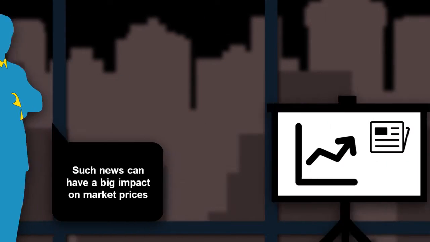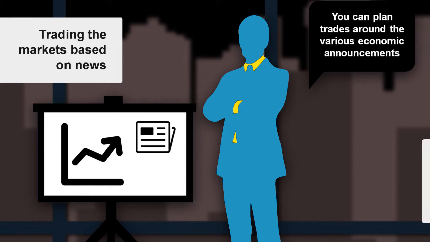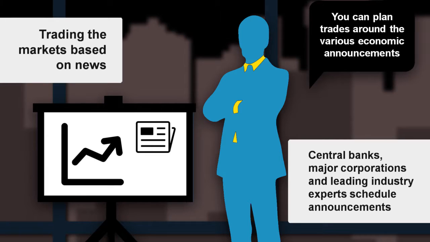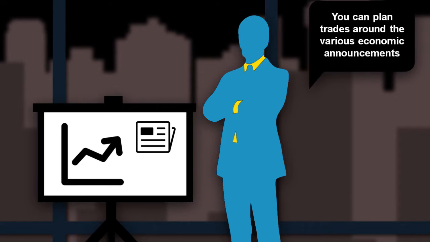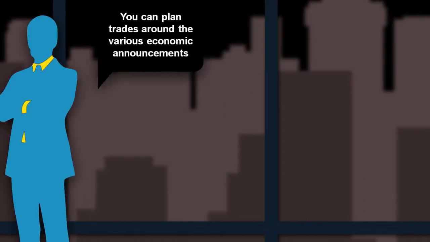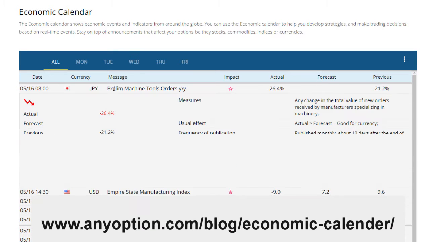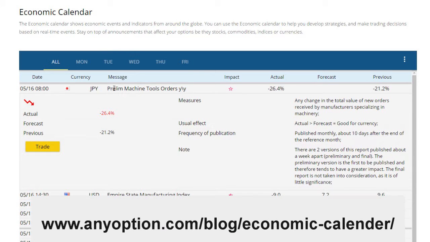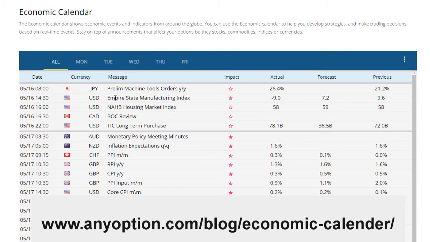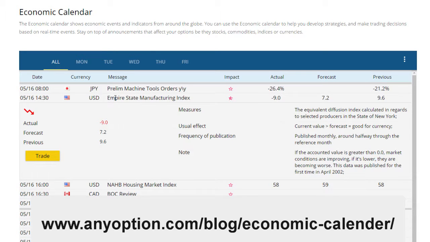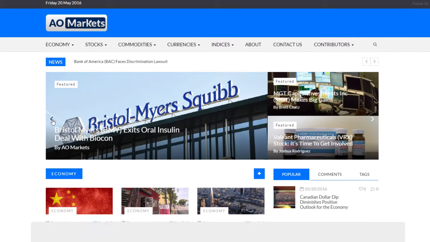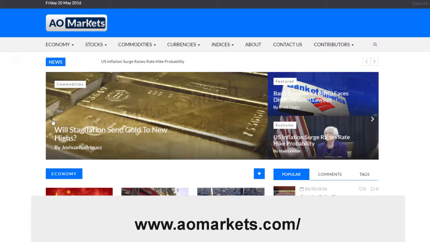So how do we go about trading the markets based on news? While we don't know what tomorrow's news is going to be, we can still plan our trades around the various economic announcements that are scheduled to be made by the central banks, major corporations, and leading industry experts. Most of the information concerning these scheduled news announcements can be found on most economic calendars like the AnyOption calendar, which you can find at anyoption.com, or financial news sites like aomarkets.com.